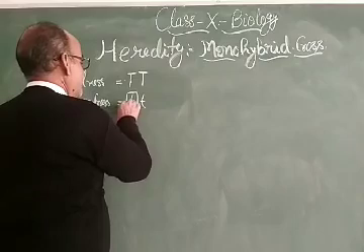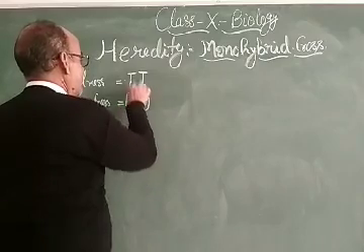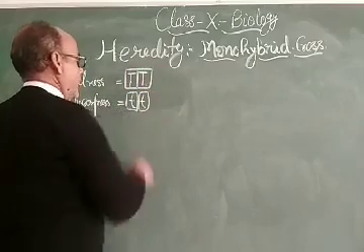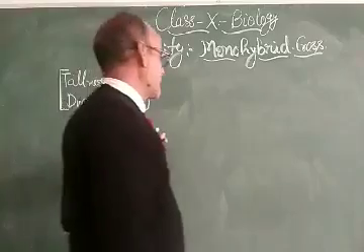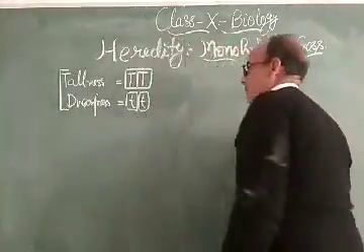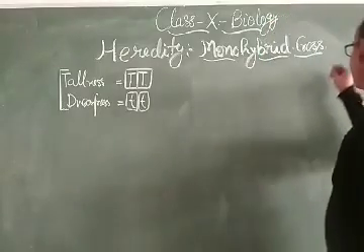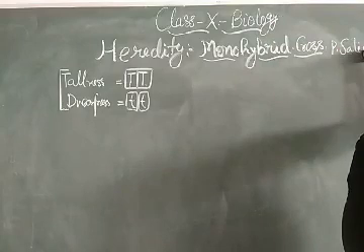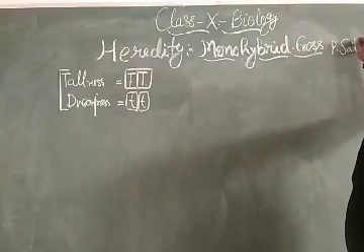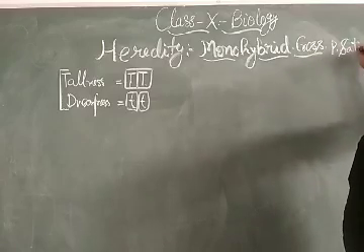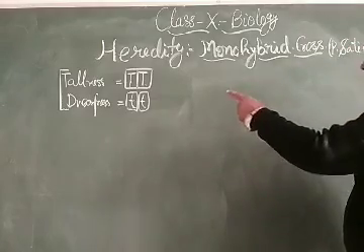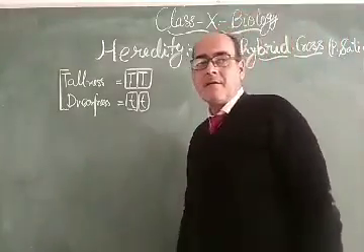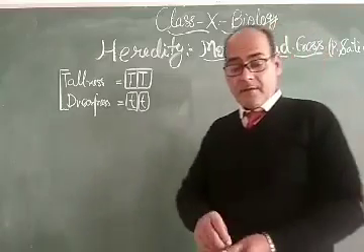So these are the different pairs, present in pairs like this, and this is the genetic structure of the particular pea plant, Pisum sativum. So he took the pea plant and the characters of opposite contrast, tallness and dwarfness.